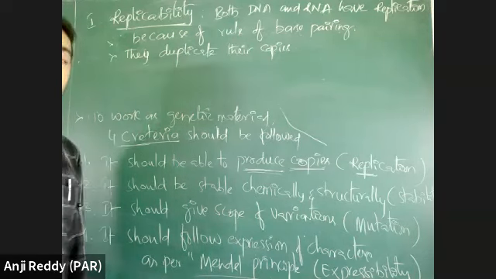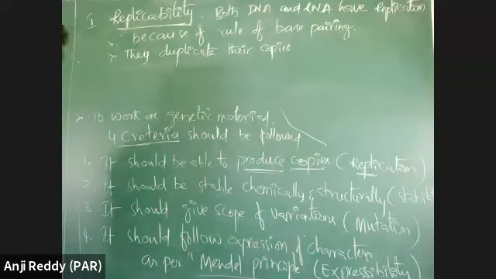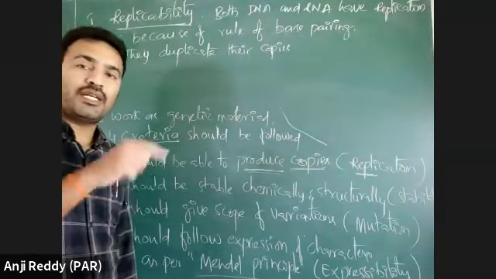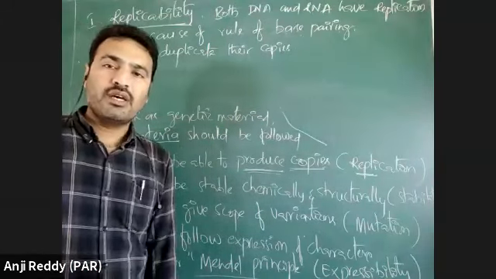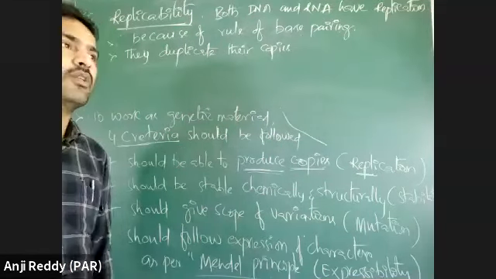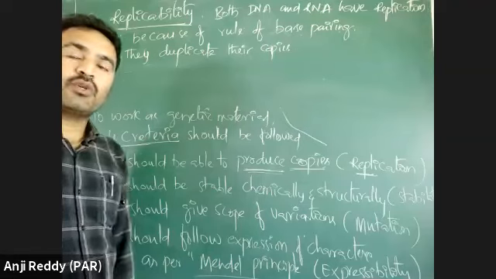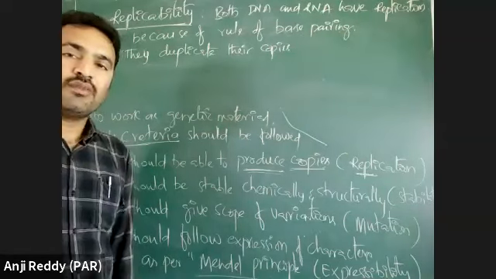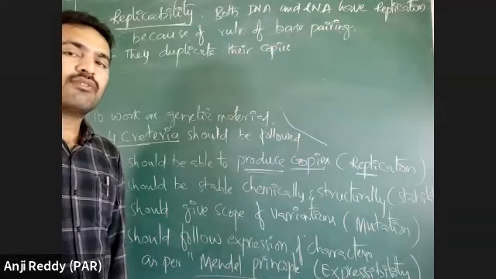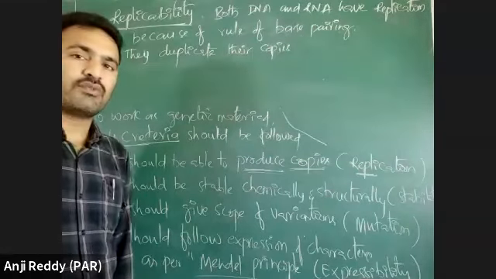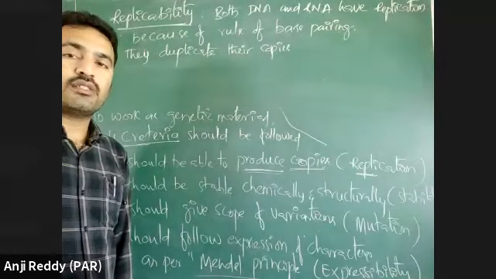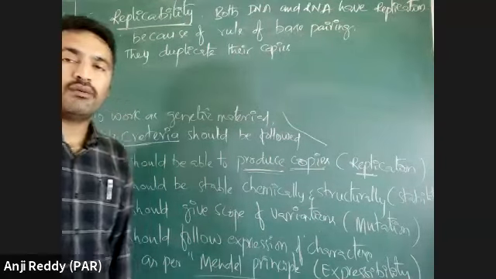In the central dogma of molecular biology, I gave you an idea. DNA dependent DNA synthesis is called replication. DNA dependent RNA synthesis is transcription, and RNA dependent protein synthesis is translation. RNA dependent DNA synthesis is reverse transcription. These four processes form the molecular basis of what is called the central dogma of molecular biology.